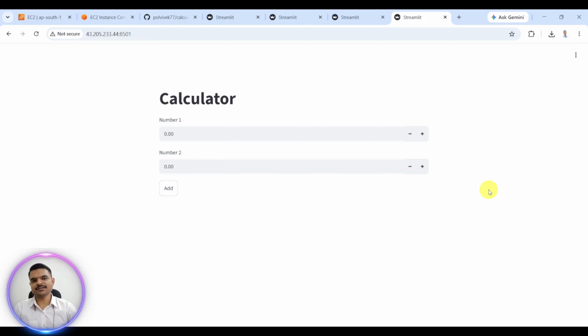We have run this application without using AWS on our Docker as well. We have run this application on our mobile phone as well, on laptop as well. So this is the importance of Docker. I will just add a few numbers, something like that, and just add. You can see the changes. Okay, so the application is working correctly.